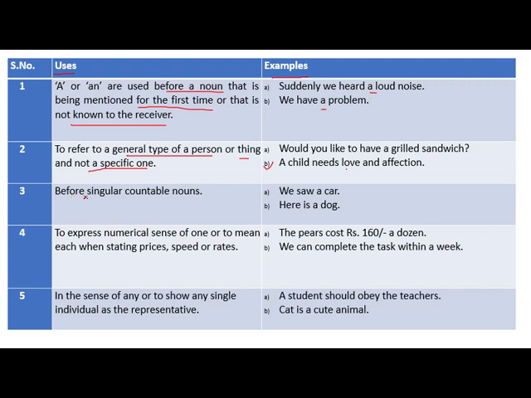Then the third guideline is there, before singular countable nouns. Countable nouns mean what? A countable noun is a type of noun. Suppose we are able to measure things, like 1, 2, 3, 4, 5. This is called countable nouns.